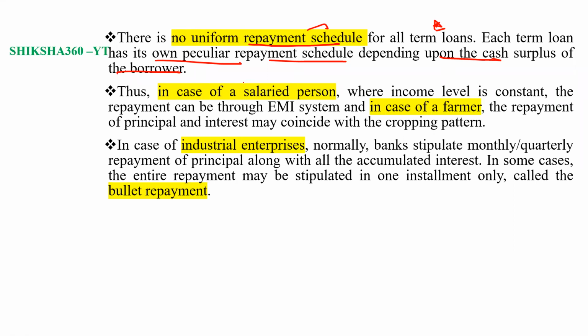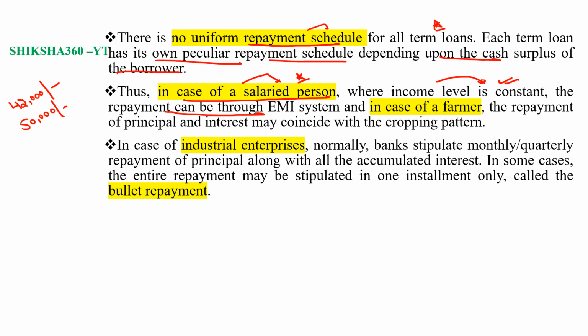In the case of a salaried person, where the income level is constant, like you are getting 42,000 monthly income or 50,000 monthly income, the repayment can be done through the EMI system.